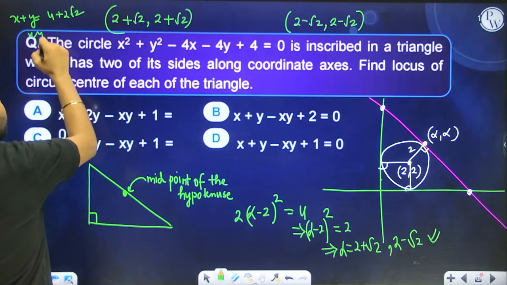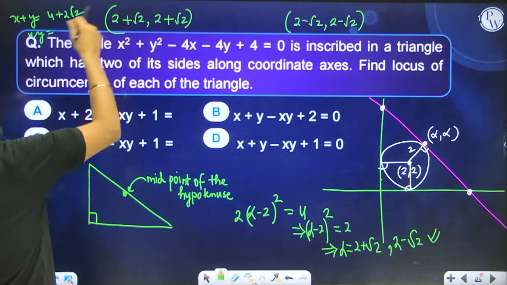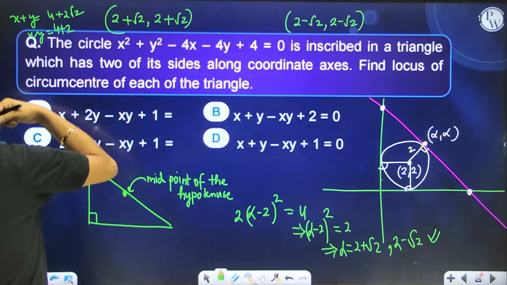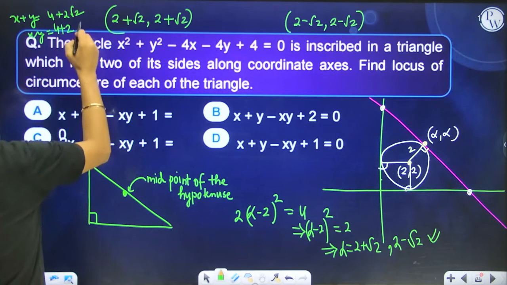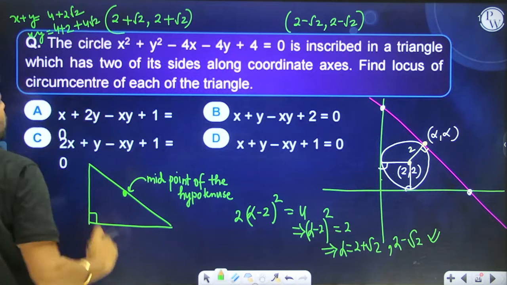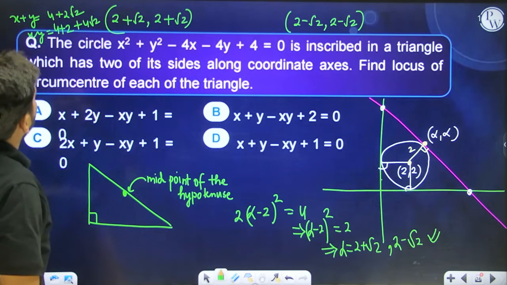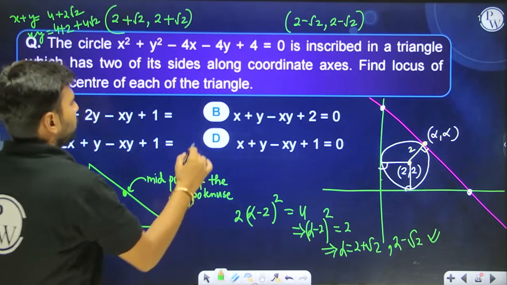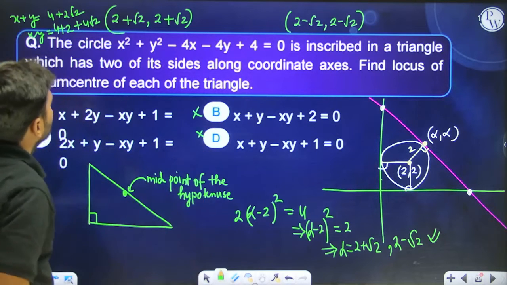X into y, in case these are the values, is going to be 4 plus 2 plus 4 root 2. If you subtract these two equations, then it is going to be what? No, it is not getting satisfied in this case. So this is not our answer. Similarly, this is not our answer.